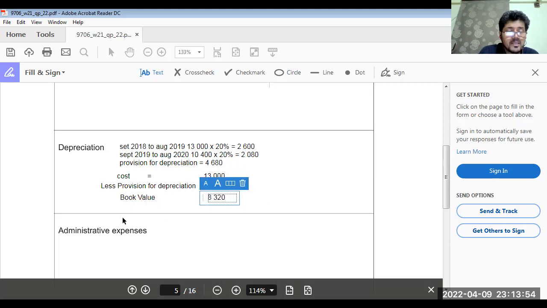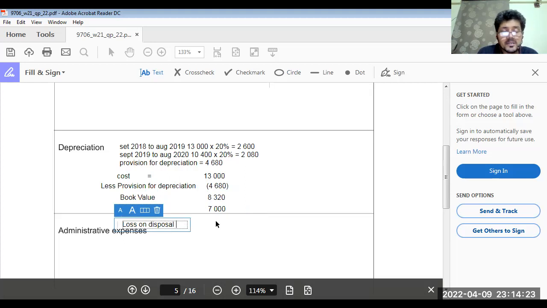8,320 is the book value. Now the selling price: we sold this for 7,000. So it means a loss on disposal. How much? 8,320 minus 7,000 is 1,320. Loss on disposal is 1,320.